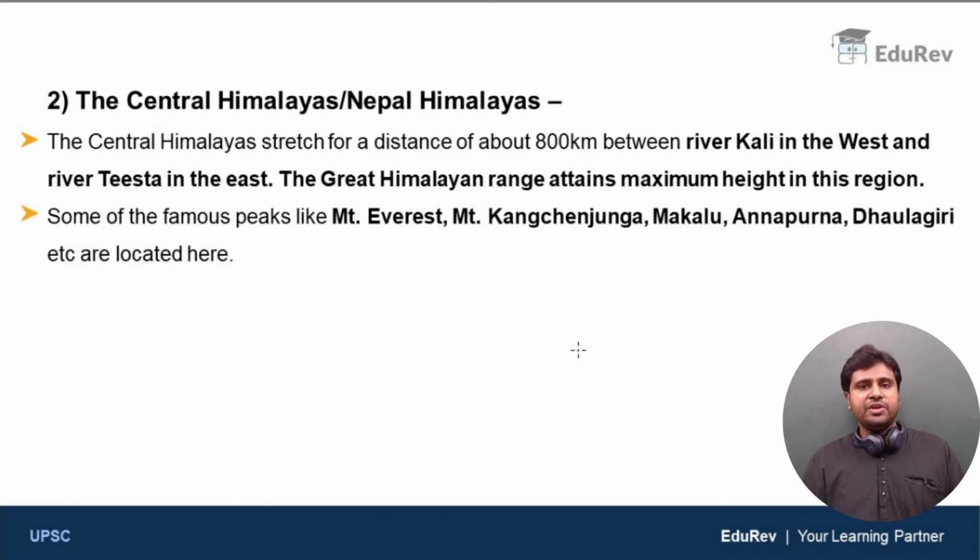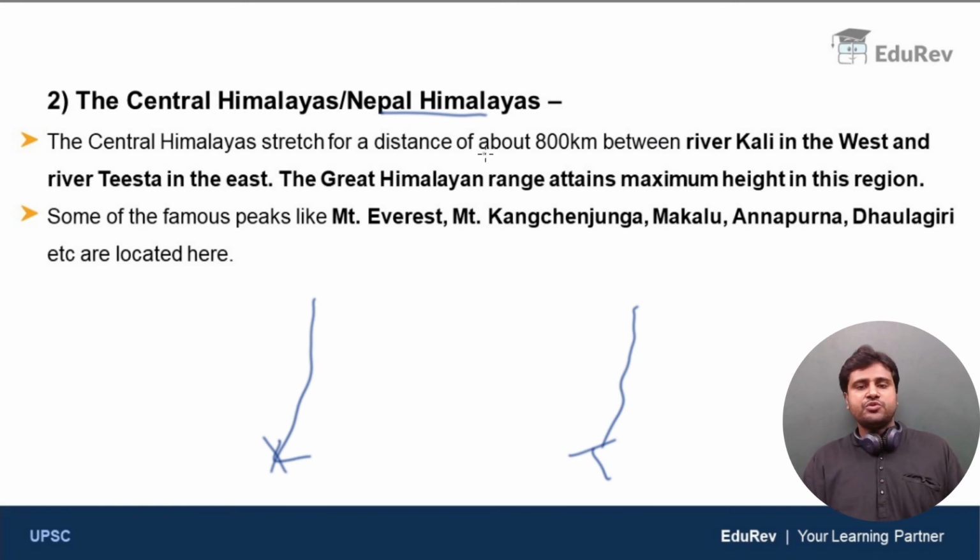Now, let us move on to the next one, which is Central Himalayas, or simply Nepal Himalayas. So first, where are these located? So Central Himalayas are located in between Kali River on the west and Teesta River on the east. So between Kali River on the west and Teesta River on the east, you find the Central Himalayas. Clear?